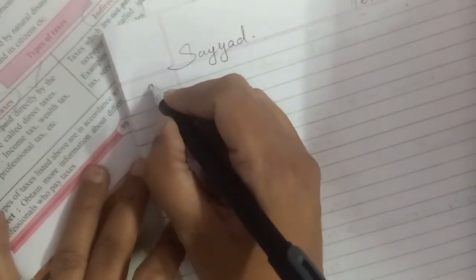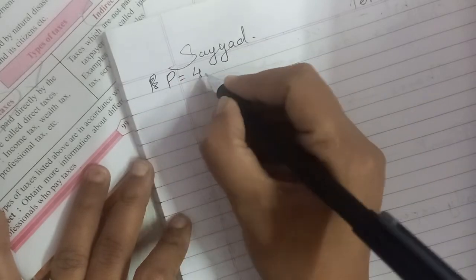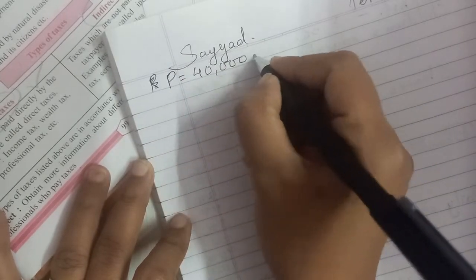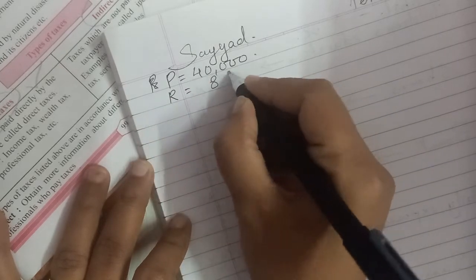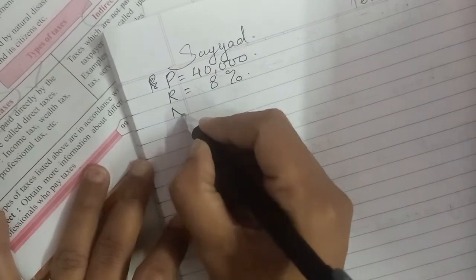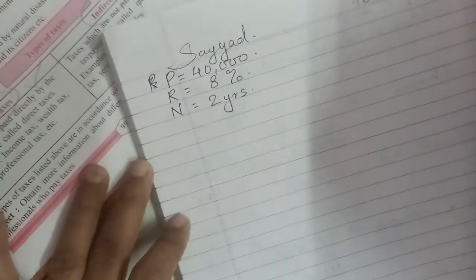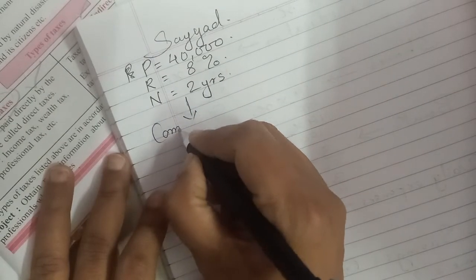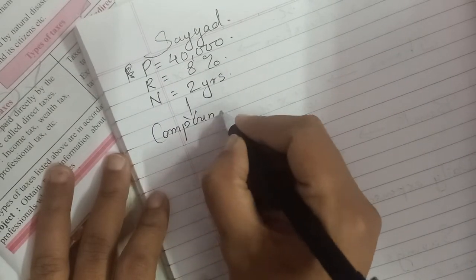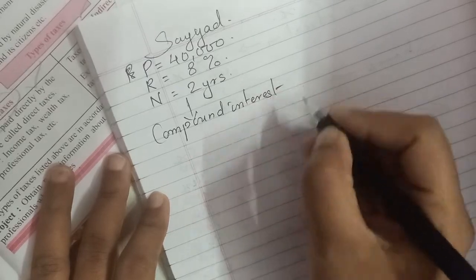Mr. Syed is investing rupees 40,000. So let's call that 40,000 as principal. Then the rate of interest given is 8% and the number of years given is 2 years. So this amount he has invested, and we have to calculate compound interest because he has invested this amount in compound interest for 2 years.